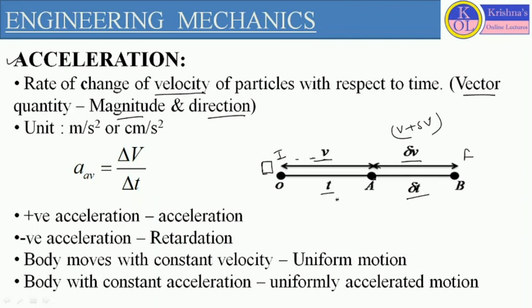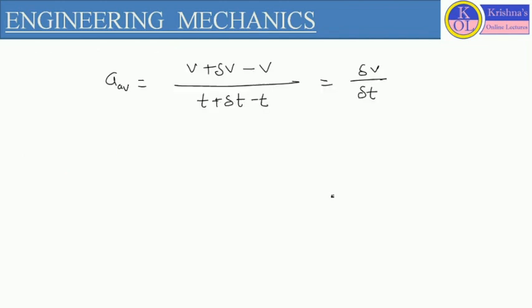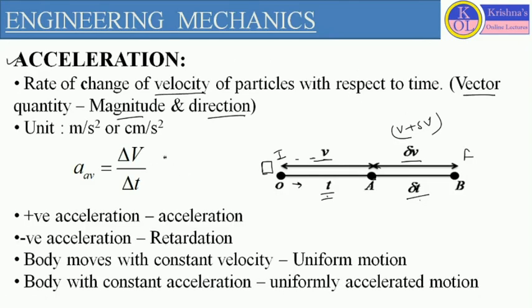Now the final time which we are considering is t plus delta t, and the initial time taken by the body to travel from point O to A is t. So average acceleration will be v plus delta v minus v by t plus delta t minus t, that is equal to delta v by delta t. So this is representing the actual rate of change of velocity of the particle with respect to time.